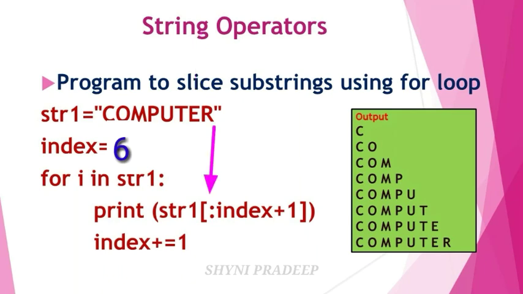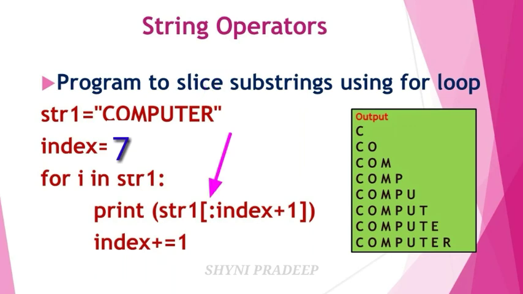See the print statement. Here you have to generate the list of values. 0 to 6 plus 1 means 7, so 0 to 7, but you have to take 0 to 6 only. So 0 to 6 means COMPUTE. It will be printed on the output screen. And next again update the value by 1. The index value is now 7. So take the next letter. The next letter is the last letter, that is R.